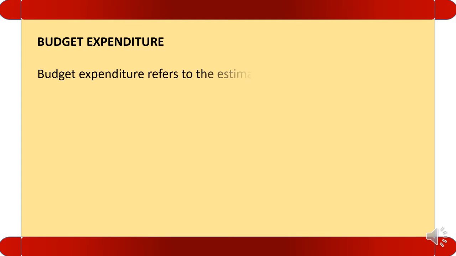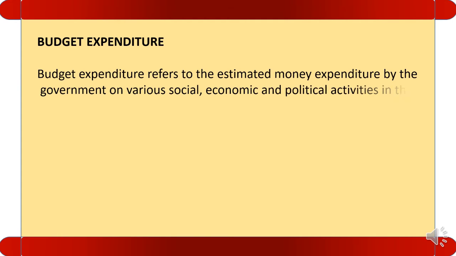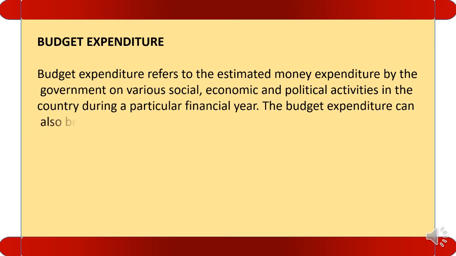Let us start the video with the meaning of budget expenditure. Budget expenditure refers to the estimated money expenditure by the government on various social, economic and political activities in the country during a particular financial year. So what is budget expenditure? It means estimated money expenditure by the government on social, economic and political activities.